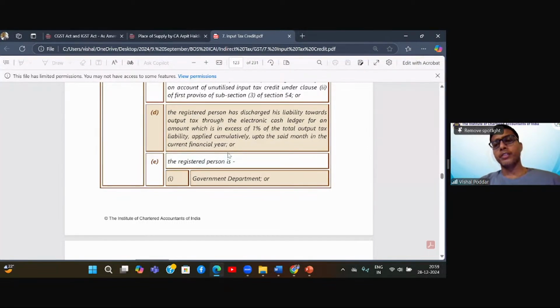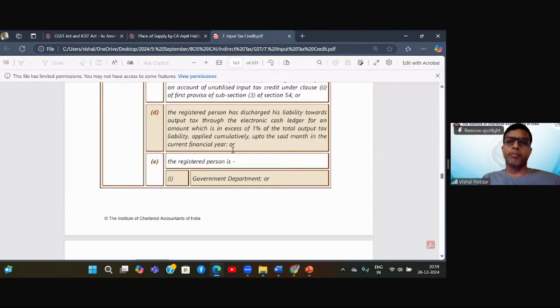So what it says, the fourth way of testing my credibility is that whatever tax I have paid, I have discharged my liability towards output tax, and how I have discharged it, using my cash ledger, and it is for an amount which is in excess of 1%. So I have paid my output tax exceeding 1%, and how I have paid? Using the cash ledger, of the total output tax liability applied cumulatively up to the said month in the current